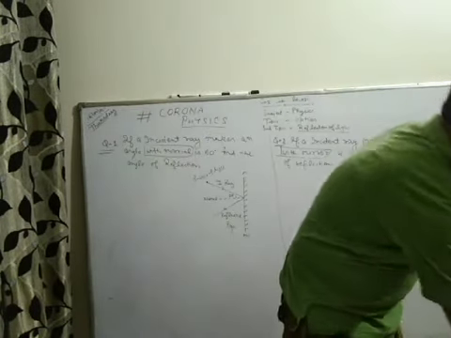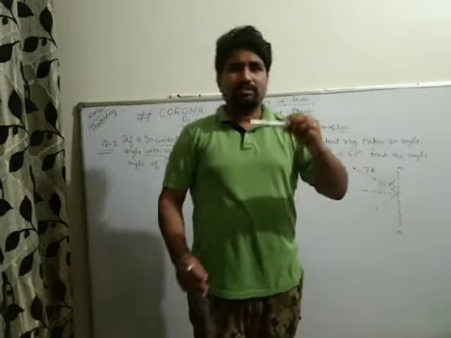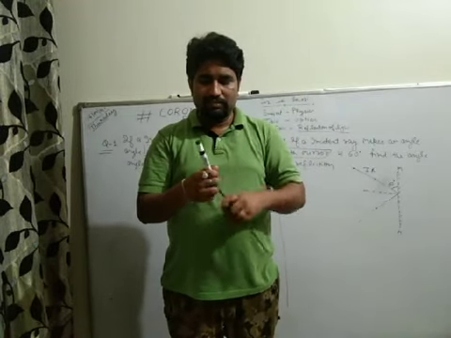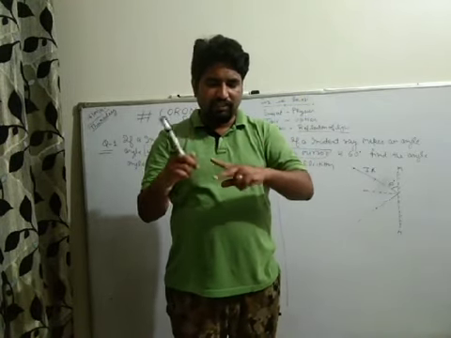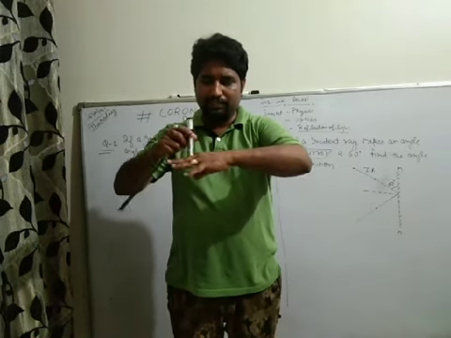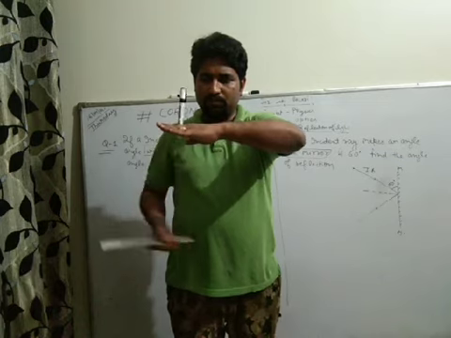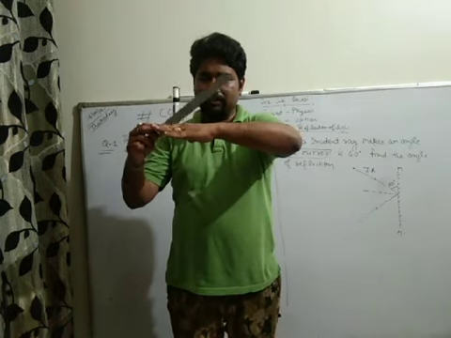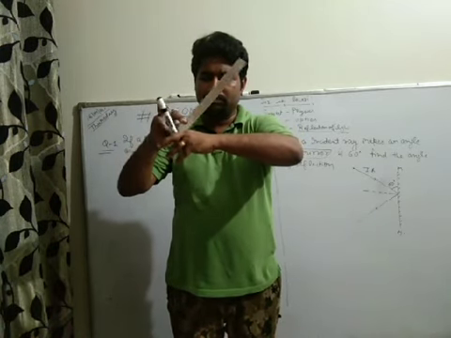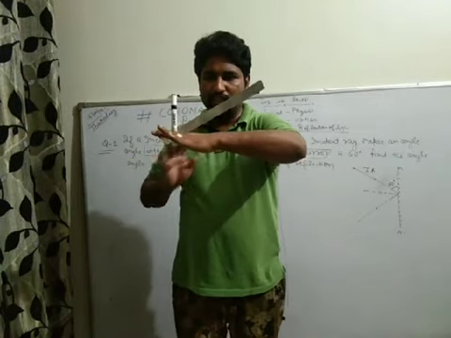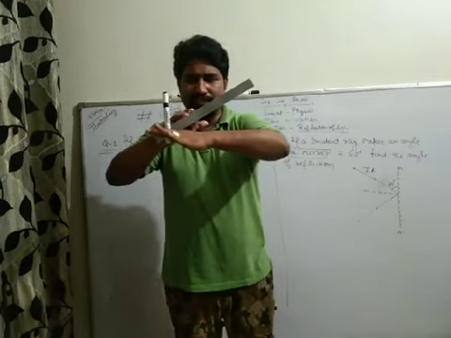I will tell you. Suppose this is the angle of reflection, you can say. This is the mirror, this is the normal, and this is the angle of reflection, angle of incidence. First I am talking about the angle of incidence. This is the angle of incidence.